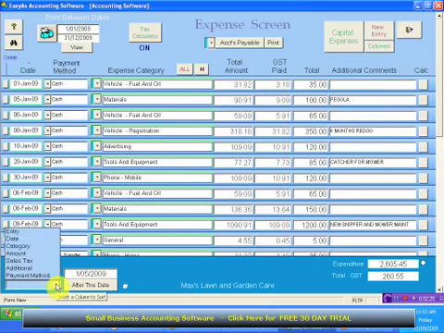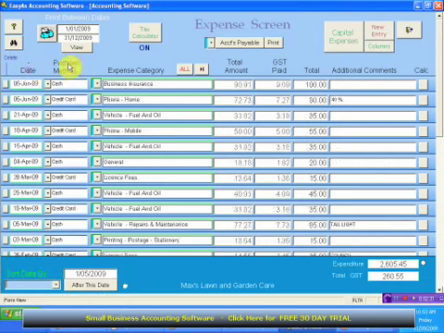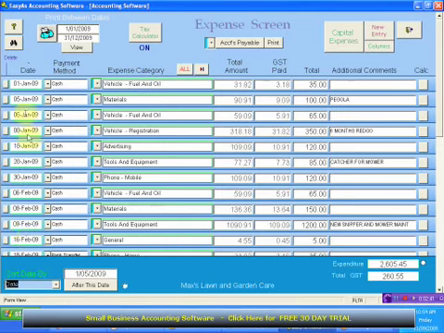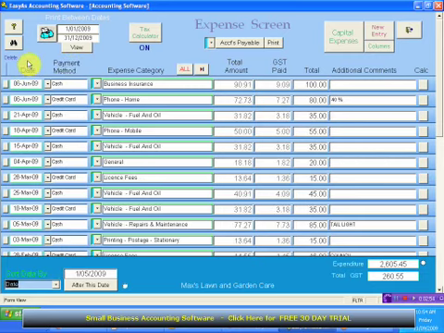Here we've got a sort icon. Now, this is very similar to before, how we were clicking this, and it was sorting. This is just another feature. You can either click that or you can click here. We can say sort all transactions by date order. It does the same thing. So whether you're clicking up here or clicking here, it does it. But this only does it in ascending order. That's why if you suddenly want to see the dates in descending, you're going to have to click that up here to get it in descending at the top, ascending. That's all the sort by is for. Okay, it's just another feature.